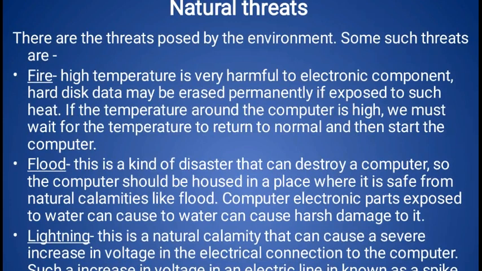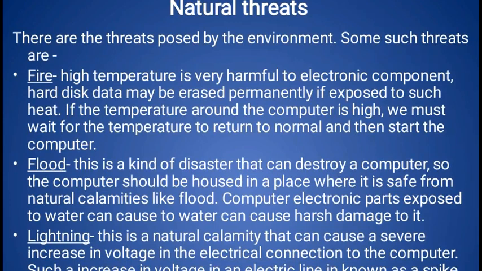Suppose for our computer a proper cooling is not available and AC facility is not available. Physics tells us all electronic components generate a huge amount of heat. And if our power supply is high and low, it will also create a problem.